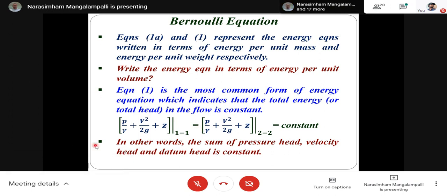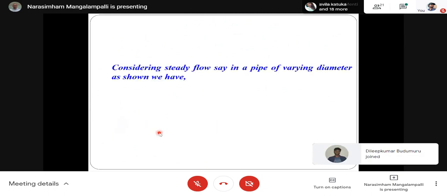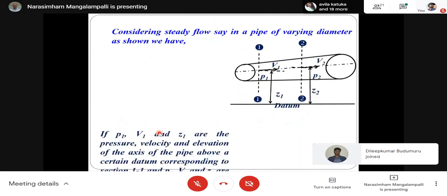So here you have three terms. One is P by gamma, the other is V square by 2G, and the other is Z. So in other words, the sum of pressure head, velocity head, and datum head is constant throughout the fluid for ideal incompressible fluids only, anywhere in the fluid. Now, what are the limitations? These are the limitations.